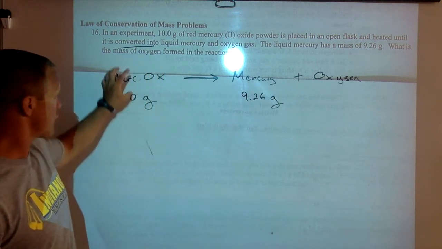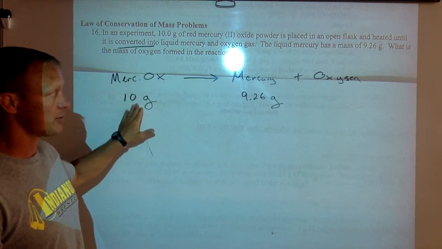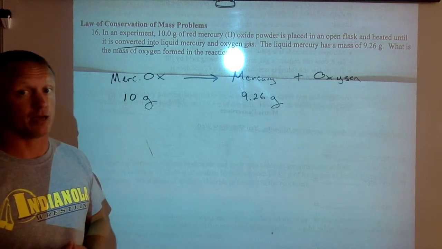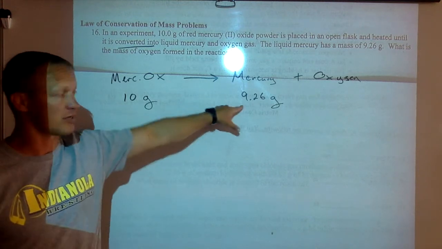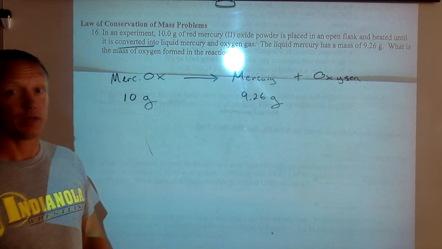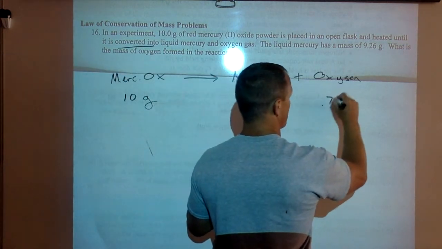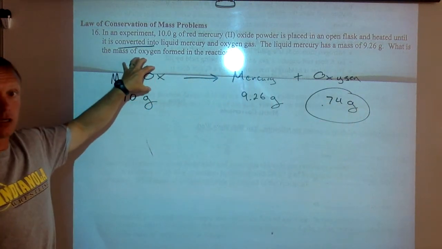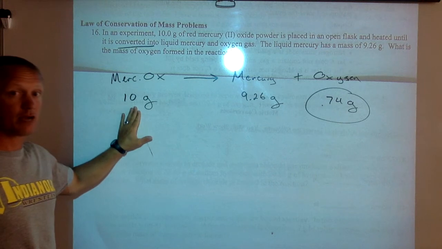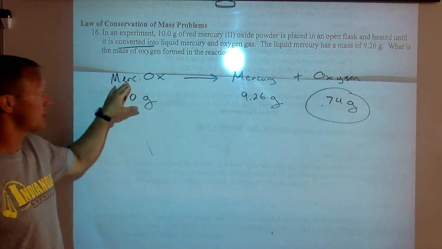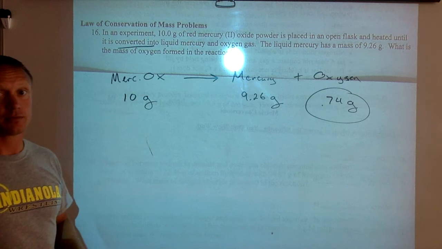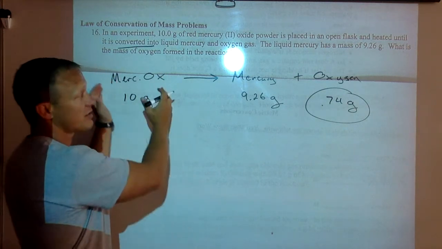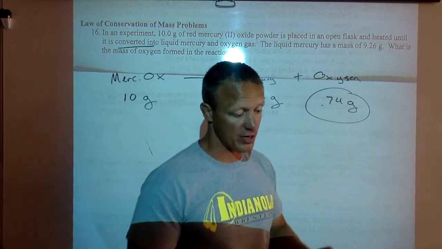Well, if the mercury and oxygen together was 10 grams, the mercury by itself is 9.26. Whatever's left over has to be the oxygen. So I just need to take 10 minus 9.26. And that tells me that the oxygen is about 0.74 grams. That means that in this initial compound, out of the 10 grams that were there initially, 9.26 was mercury, 0.74 was oxygen. And so whatever this stuff weighs, or what the mass of this stuff is, what the mass of these over here has to be.